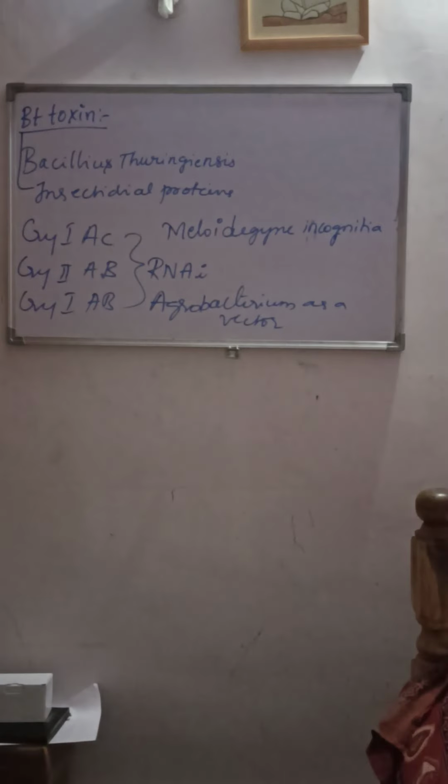So Agrobacterium as an agent. The specific gene is going to affect the particular species of nematode, that is Meloidogyne incognita. So where has it been introduced? It has been introduced to the host plants using Agrobacterium as a vector or an agent. Then the introduction of DNA was such that it produced both sense and antisense RNA in the host cell.